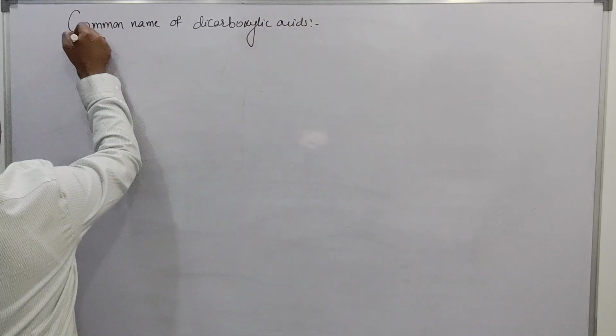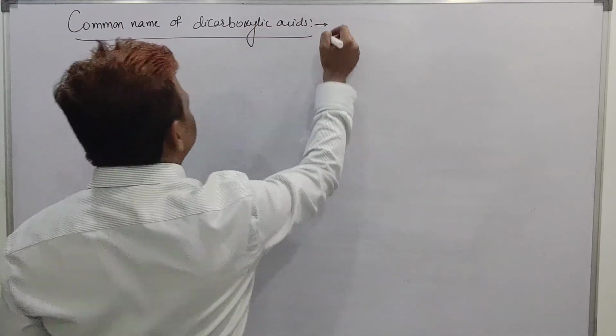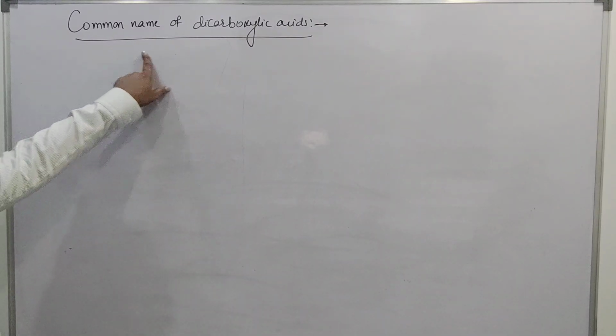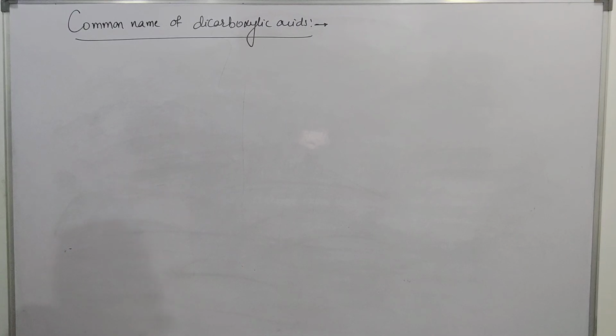This part was already asked in IIT Mains and even in NEET. They will give the common name and ask you to write the structure, or they will give the common name and ask for the IUPAC name of the compound.